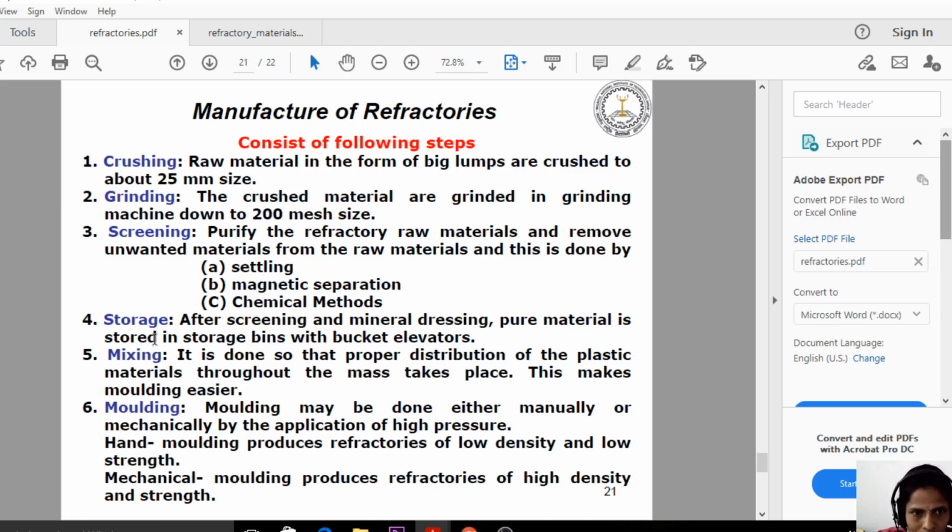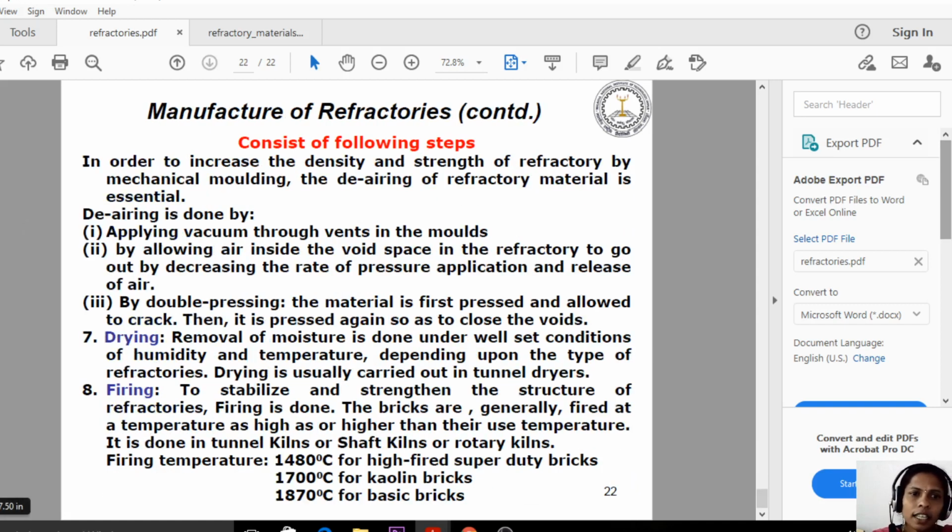So these are the six continuous steps: crushing, grinding, screening, storage, mixing and molding. So let us see the next step.